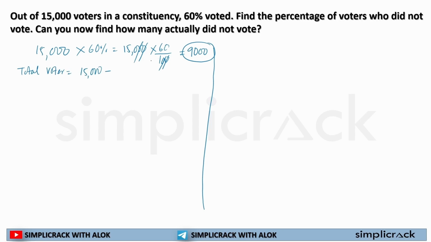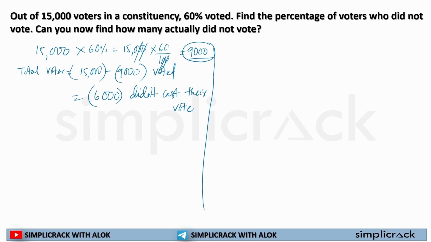Total voters 15,000, total voted 9,000. This is the number of persons who voted. How many did not vote? So 15,000 minus 9,000 is equal to 6,000. So 6,000 did not cast their vote.